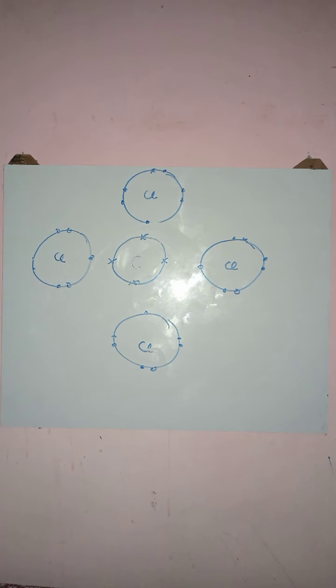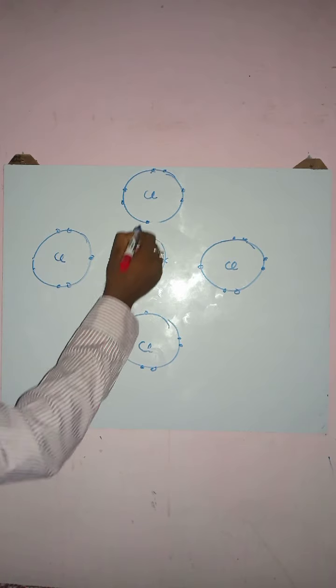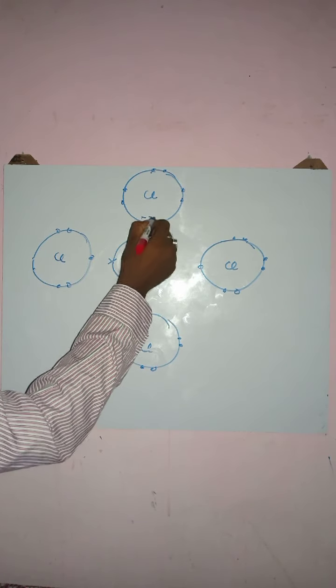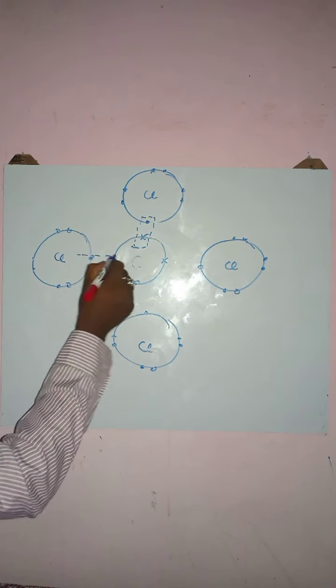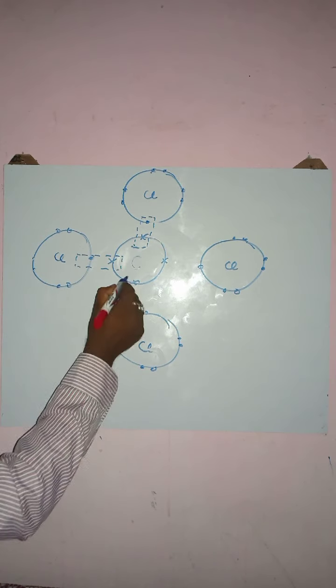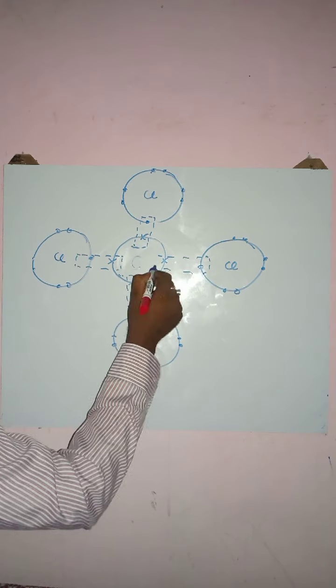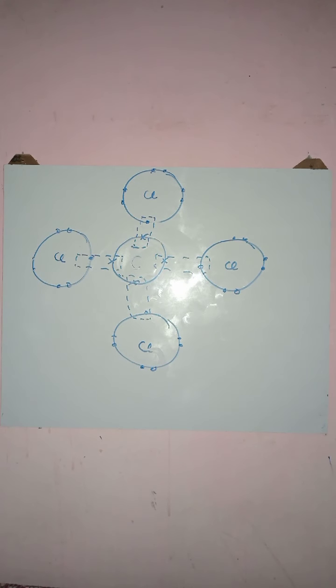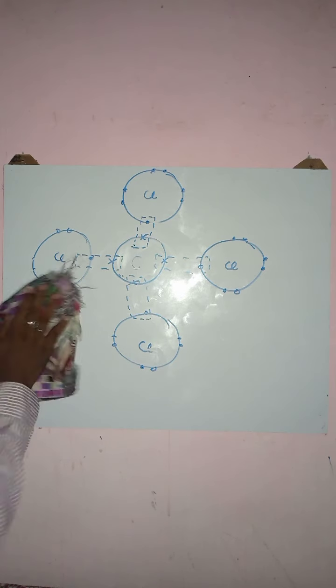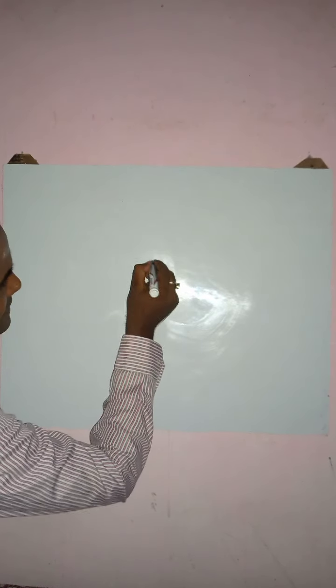Now see, each chlorine has an unpaired electron here. This unpaired electron of chlorine will undergo mutual sharing with 1 electron of carbon. So the 4 chlorine atoms will undergo mutual sharing with 4 electrons of carbon. After mutual sharing, we now have 4 shared pairs of electrons. Let's see how the overlapping takes place.